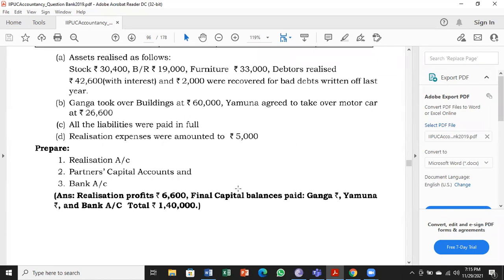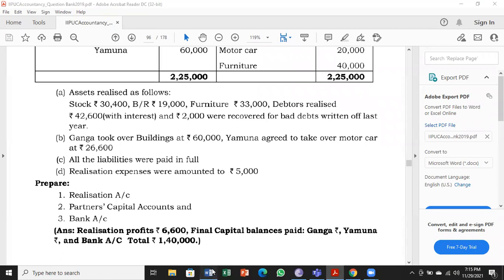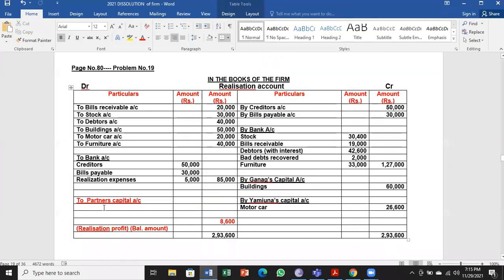So we have to check and we have to write. We have to be careful. So this has to be divided among the partners in profit sharing ratio.